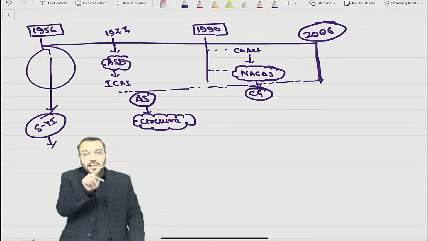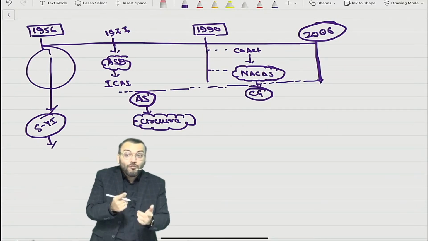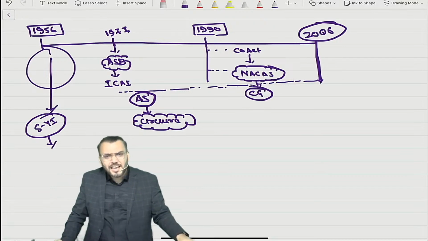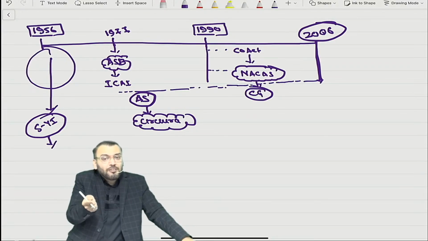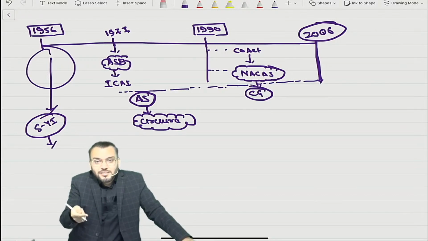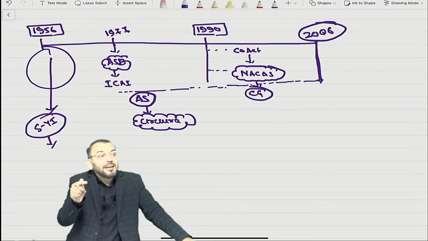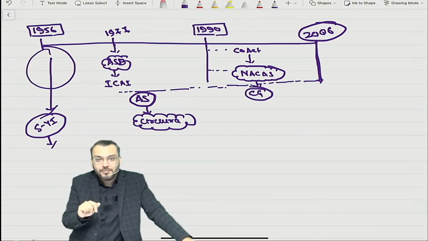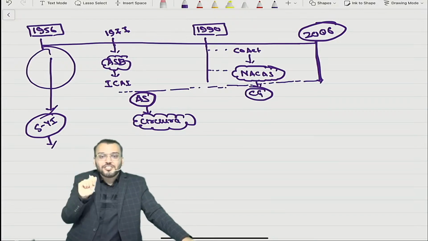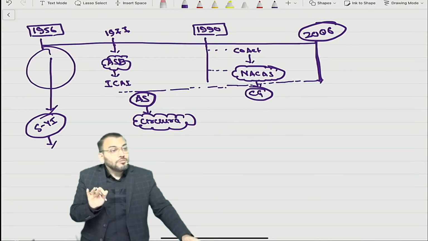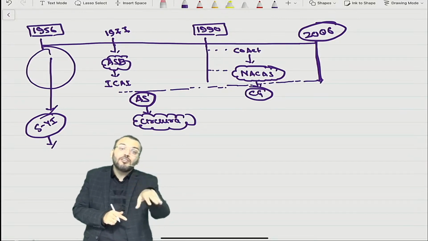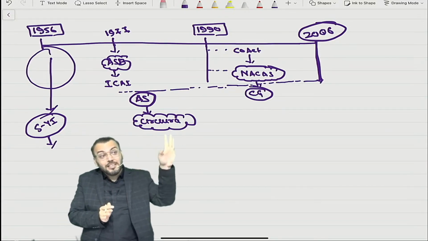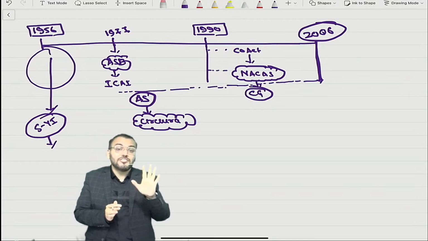AS11 says the exchange loss will be transferred to P&L. There is a conflict. Now, AS was not issued by the Companies Act, it was issued by ICAI. Which will prevail? Which is more powerful, a para given in the Companies Act or a para given in an accounting standard? The Act will prevail over the accounting standard. Understood. So what did the obsolete Companies Act used to say? The exchange loss can be capitalized. But AS11, issued by ICAI, used to say the exchange loss will be transferred to P&L.